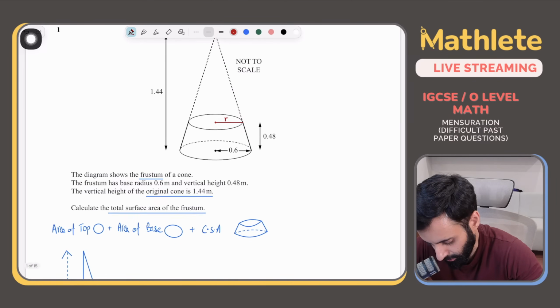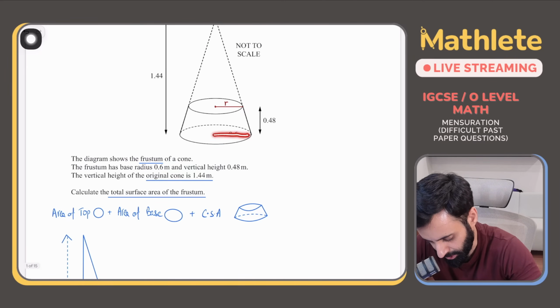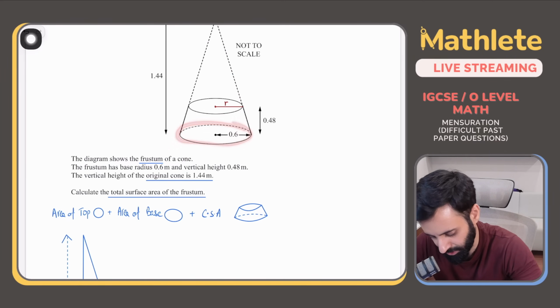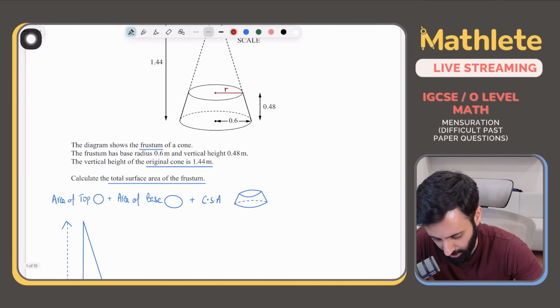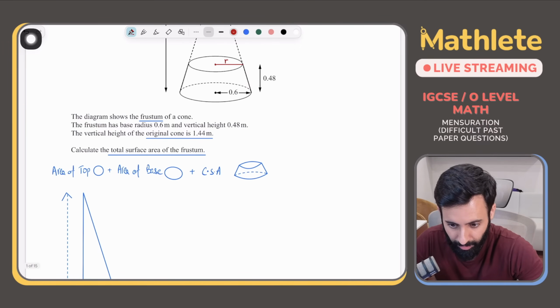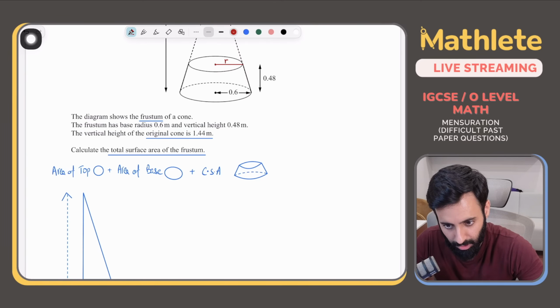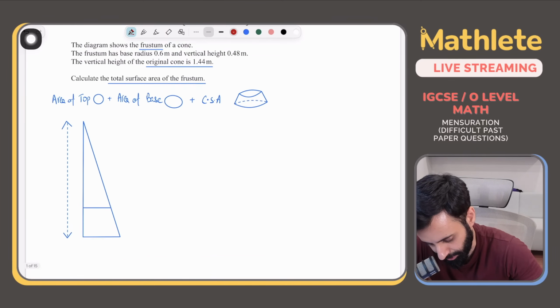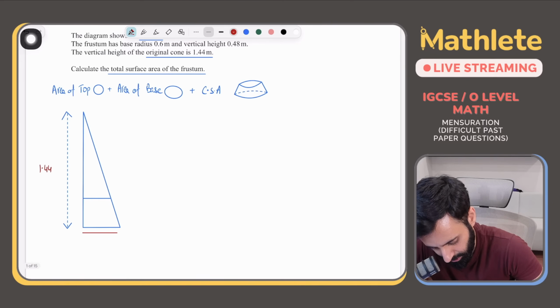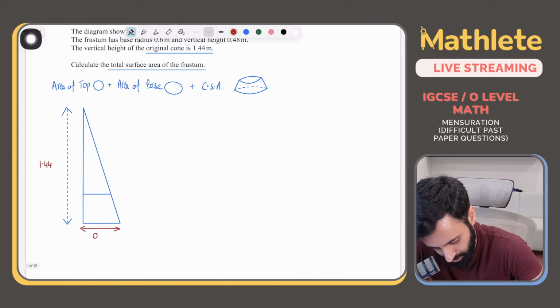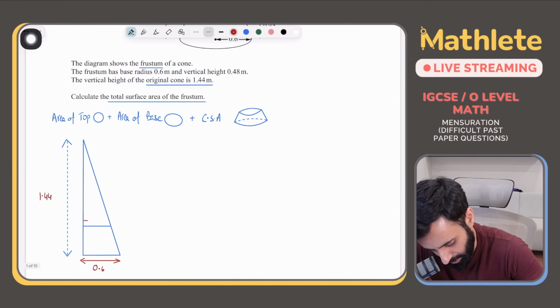Okay. So we want the radius, and you can't just assume that this radius will be 0.6. Obviously, the circle at the base is wider compared to the circle at the top. Okay, it's going to get smaller and smaller. So you can't just assume that it's going to be the same throughout. This is not a uniform solid, it's a cone. Okay. Acha, now, so let's see what we have over here. So the height of the larger solid is 1.44. Okay. And the base of the smaller solid is 0.6.